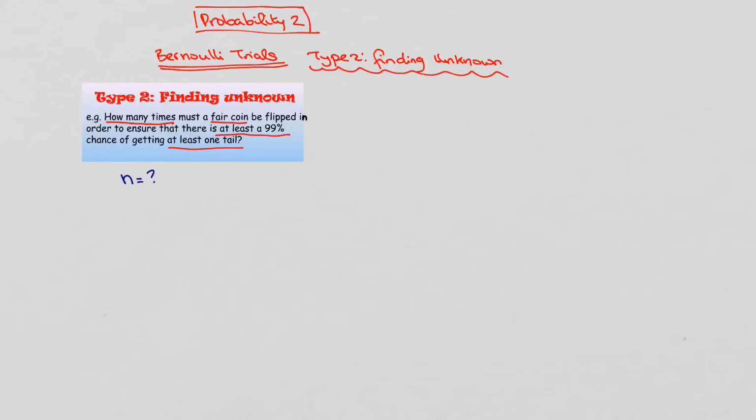The fact that we're looking for at least one tail means that it's going to be easier to do this question if we do like we did in the last two examples for at least one. So it's 1 minus the probability of none. Therefore we're going to say that our number of successes is going to be 0. p is the probability of success, and a success in this case is considered to be getting a tail.